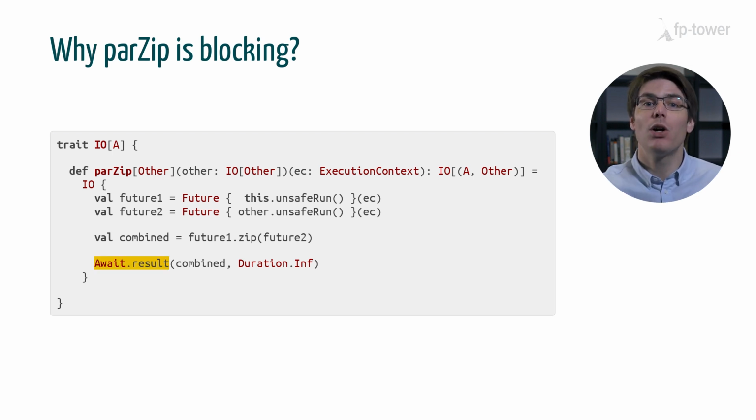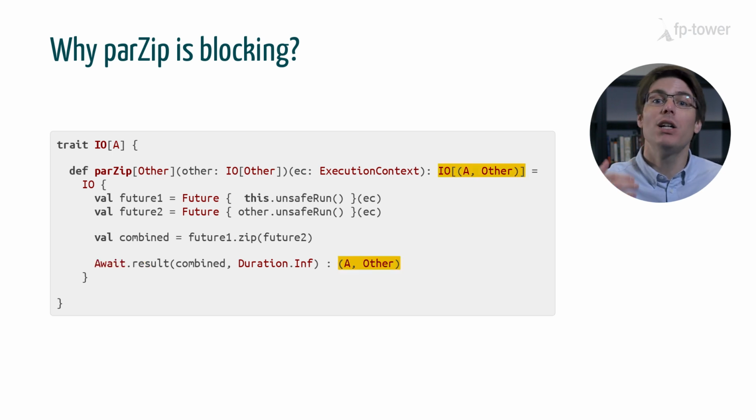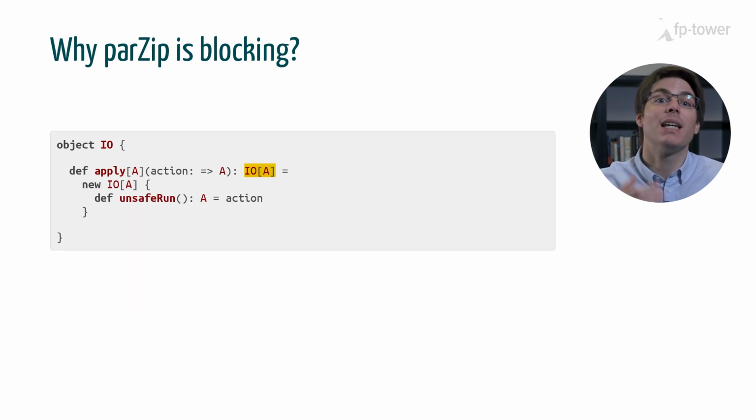It's blocking because we call the method Await.result on a future. And why do we call Await.result? Because we need to return a tuple (A, B) in order to produce an I/O of tuple (A, B). Indeed, if we look at the apply method of I/O, we can see that to create an I/O of A, we need to pass a value of the same type, or at least a function that returns an A. That's essentially what a by-name parameter is.